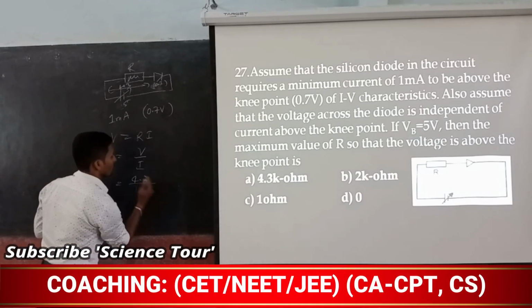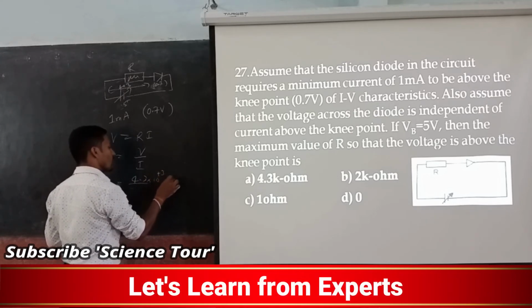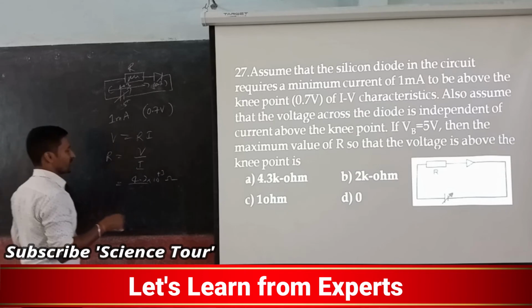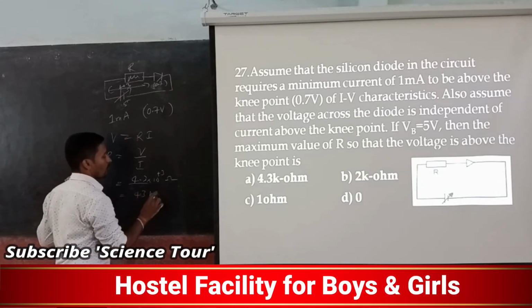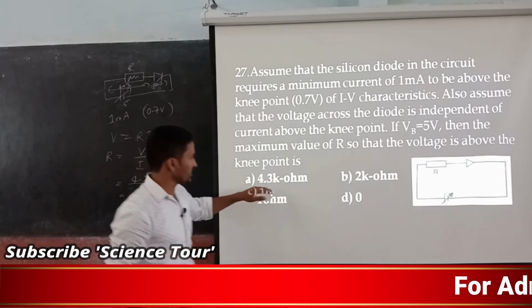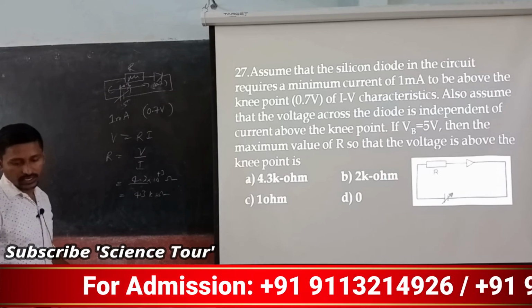Now minus 3 goes to the numerator, becomes 10 to the power plus 3 ohm, isn't it? Voltage by ampere, that is nothing but 4.3 kilo ohm. 4.3 kilo ohm here it is. So the right answer is option A.